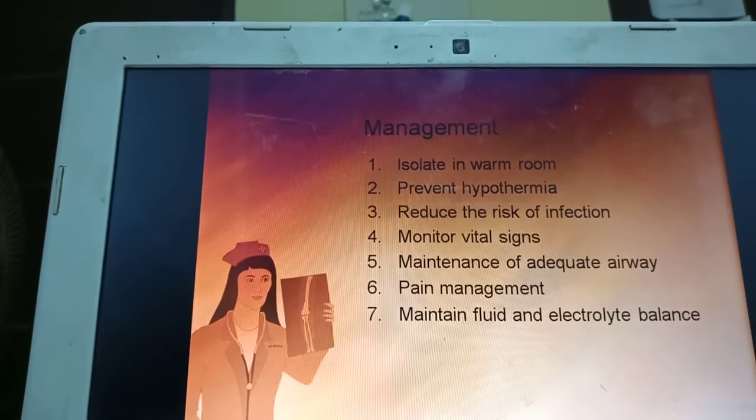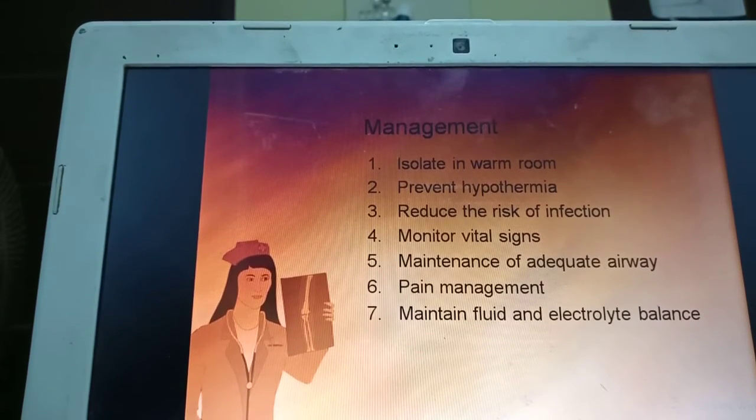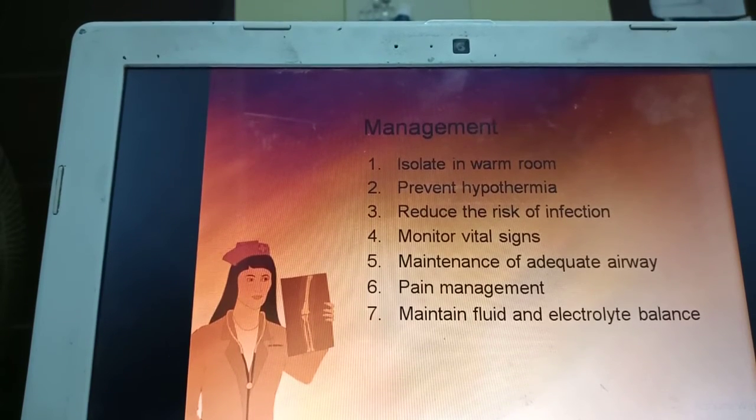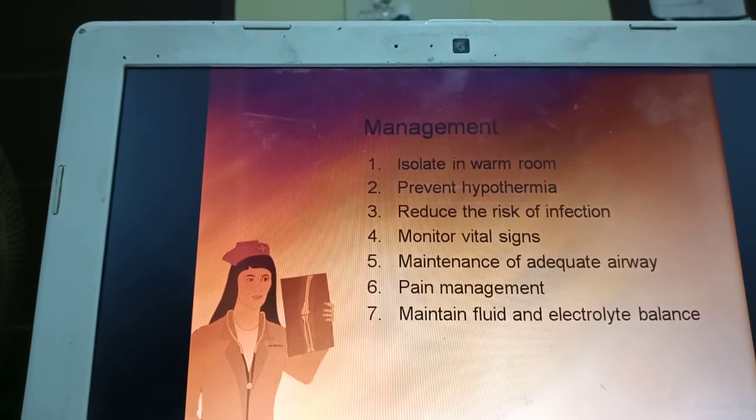In nursing management, because the skin is peeled off, these children can feel very cold, so isolate them in a warm room. Prevent hypothermia; you can use hot blown air in the room so that the child feels warm. See that you close the windows. Reduce the risk of infection by using hand washing techniques, by teaching the mother also, and by reducing visitors in the room.